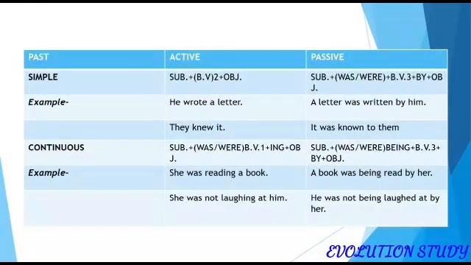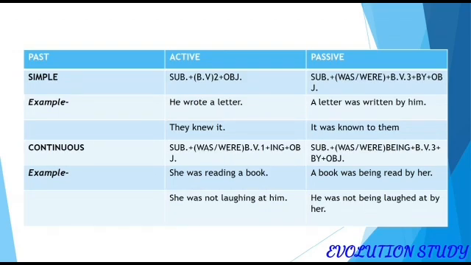For the simple past in active voice, he wrote a letter, but for the passive voice it will be written as, a letter was written by him. Another example is given here. In active voice we can write, they knew it, but when it becomes passive voice we need to write, it was known to them. For the past continuous tense in the active voice we can write, she was reading a book, but for the passive voice it will be converted into, a book was being read by her.